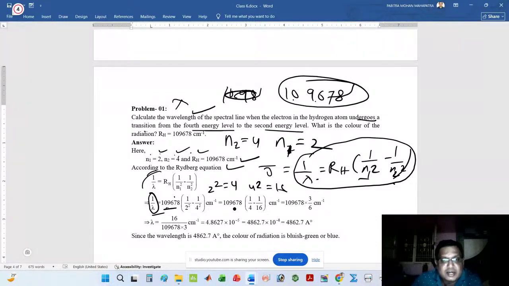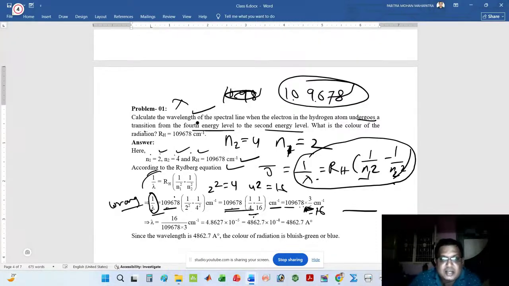So 1 by lambda is equal to 109678 into 1 by 4 minus 1 by 16, in centimeter inverse. If you solve this, the LCM is 16, so the result is 109678 into 3 divided by 16.